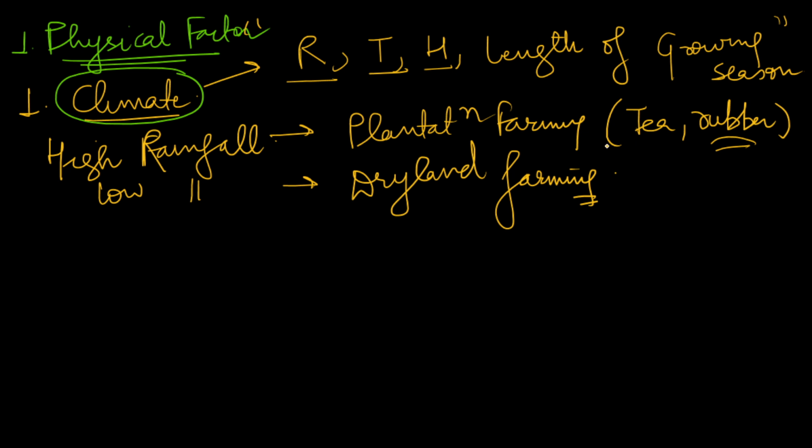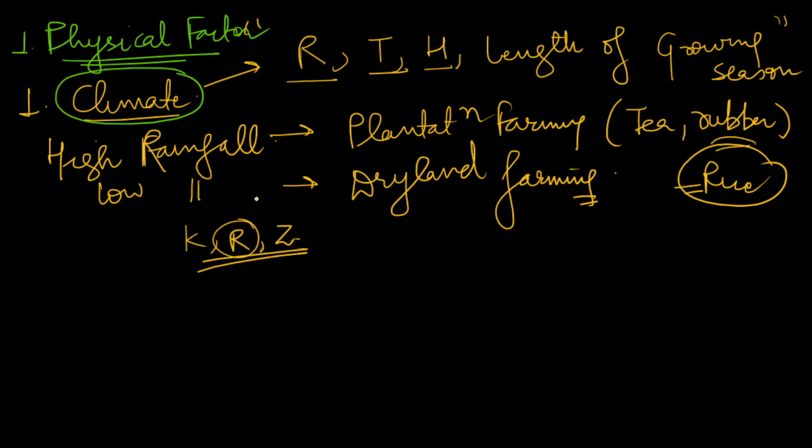High rainfall also promotes other crops such as rice. If you want to grow rice, you need a good amount of rainfall, and if not rainfall, you need a good amount of irrigation. But in India, 50% is dependent on rainfall only. So the first one is climate. You can also mention here that on the basis of climate, various cropping seasons have been defined, such as kharif crops, rabi crops, and zaid crops. So climate also has influence there.